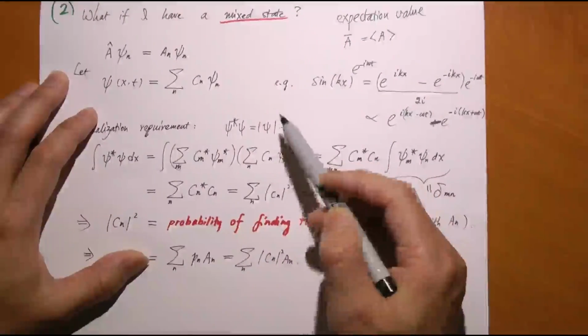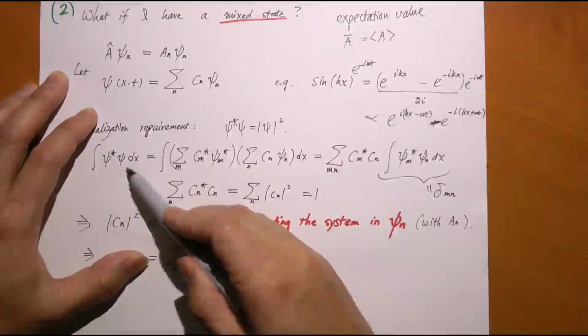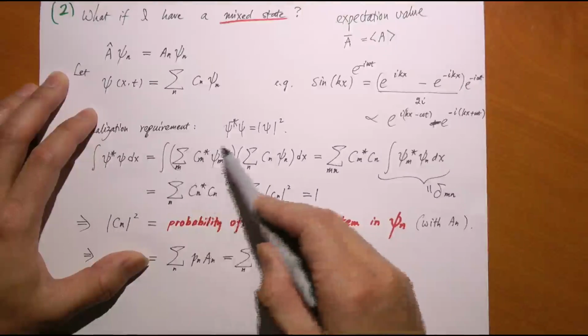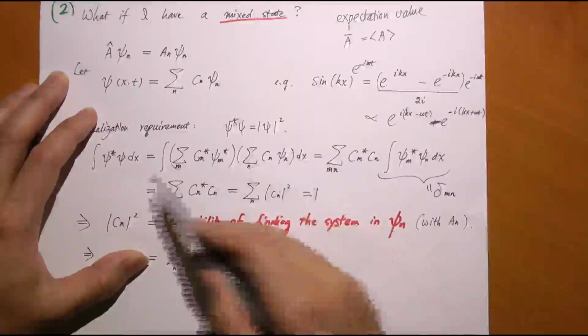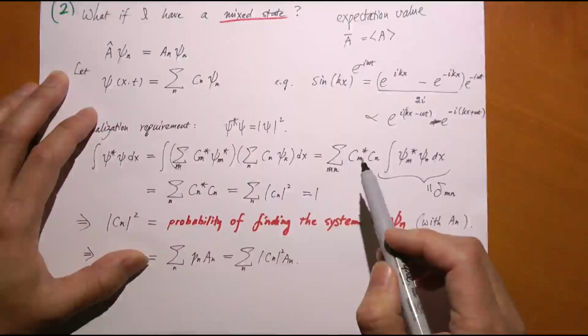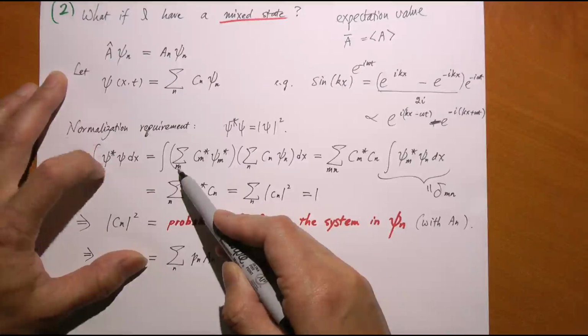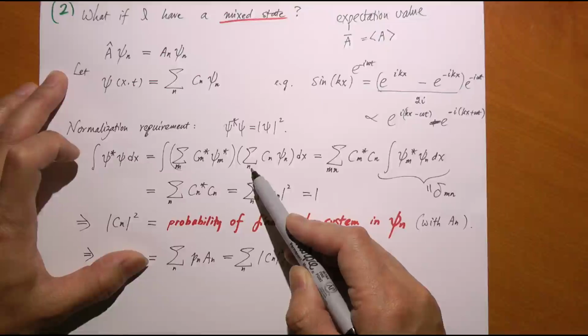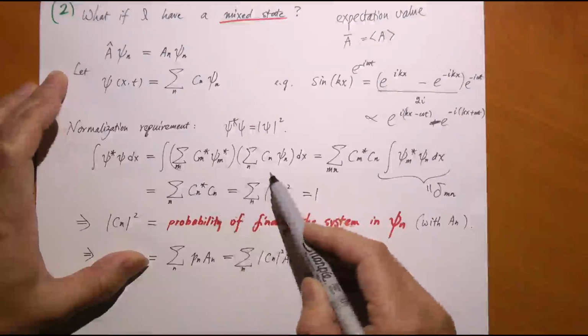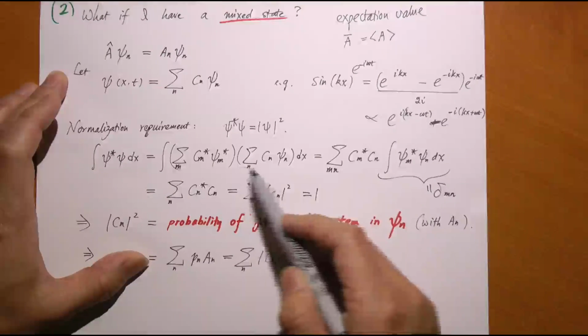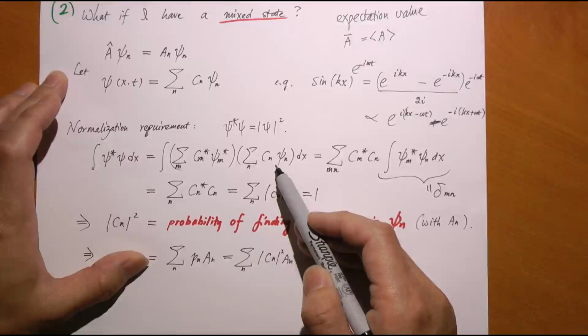Now let's see what we get. This is the sum, and so is that. So here's the sum for psi star, and here's the sum for psi. I do not want to mix the indices, so I call this index m for this psi star, and here the index I call n for psi. So m and n can be independent. They're independent.